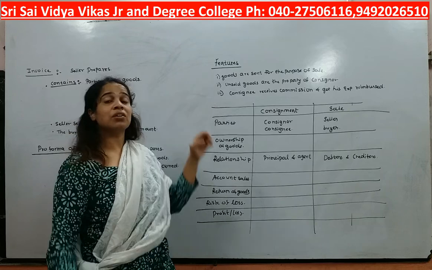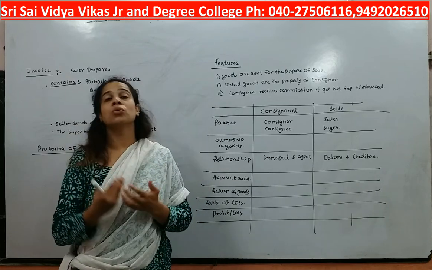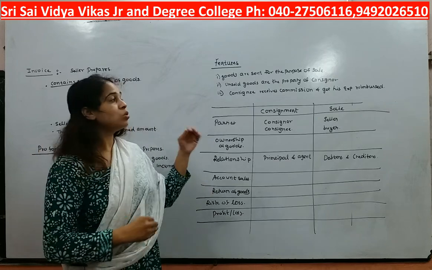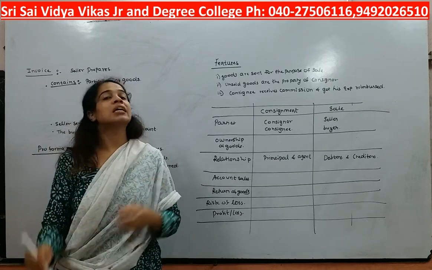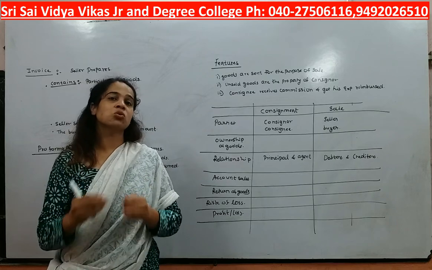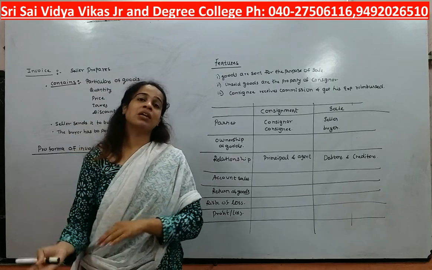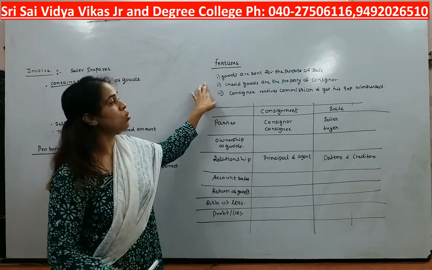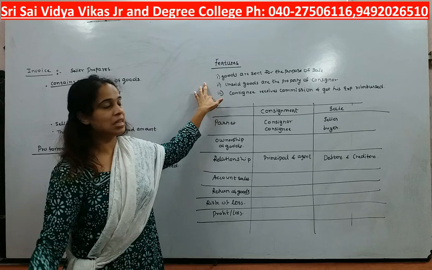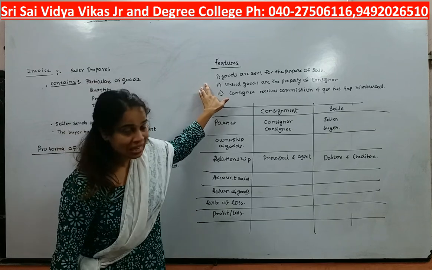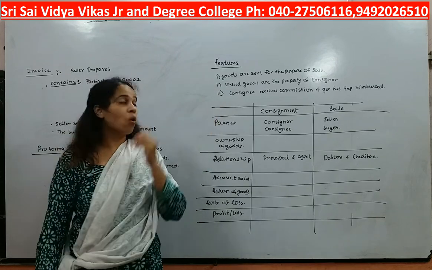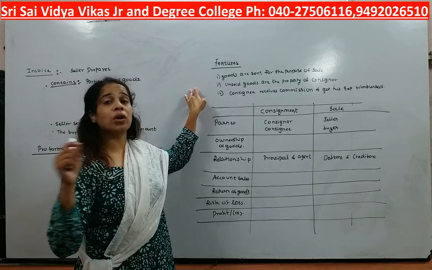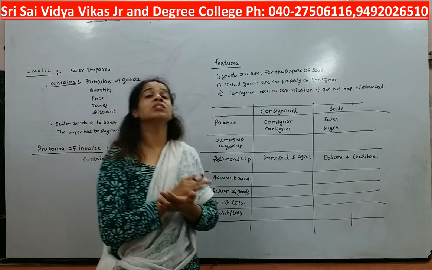Second, we know that the consignee is going to get a commission on the sales he makes. So if any goods are unsold, the consignee is not going to keep those goods with him. He should return those goods to the consignor. That's why they say that unsold goods are the property of the consignor. The consignee will not have any claim on that unsold stock. Next, the consignee receives commission. The consignee will never suffer a loss.